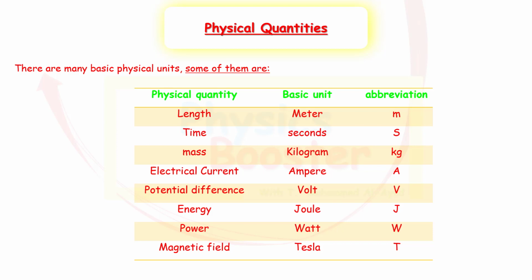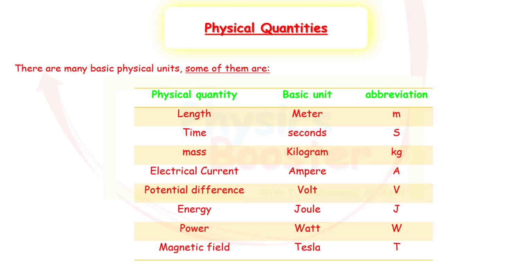Its unit is seconds. Mass is kilograms. Electric current. What is electric current? We'll be dealing with that in detail in the next chapters. But the unit, for example, is amperes. There's something called the potential difference. The unit is volts. The energy, the unit is joules. The power, the unit is watts, and etc. And the magnetic field, we use a unit called Tesla. So these are some of the main physical quantities.